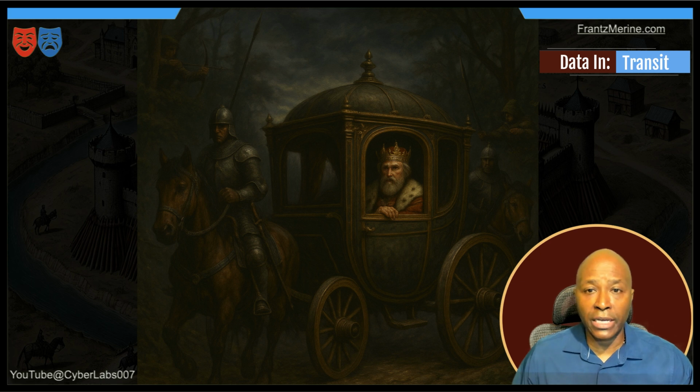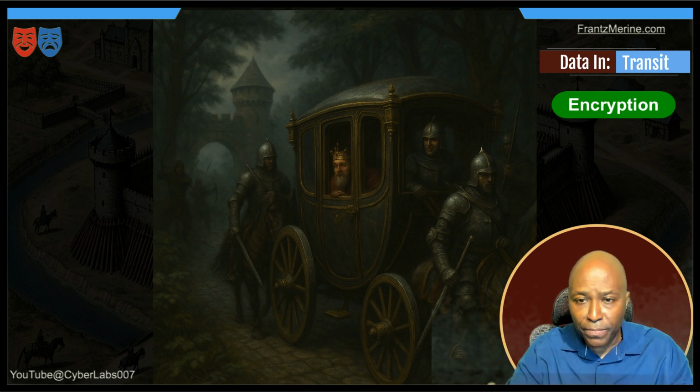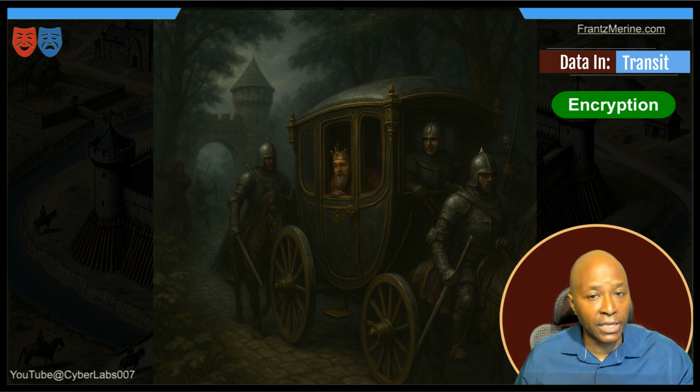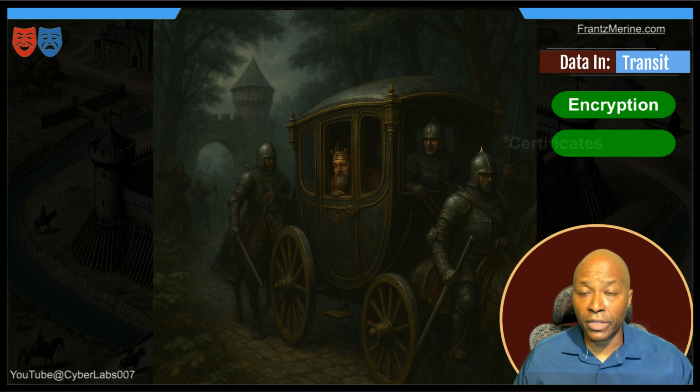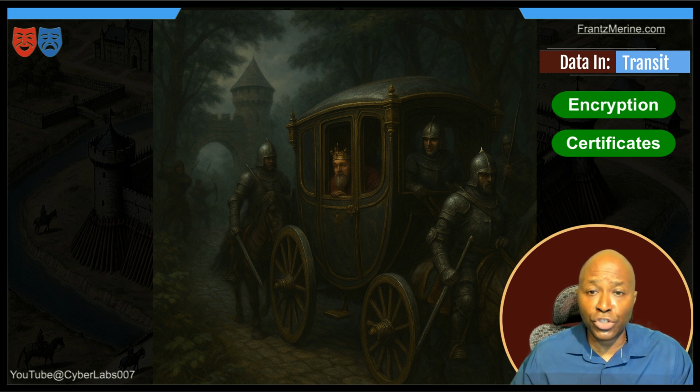So how do we protect data in transit in the digital world? Well, we can encrypt communications, like giving the king an armored carriage. Protocols like HTTPS, TLS, and VPNs wrap the message so even if intercepted, it cannot be read. We can also use authentication and digital certificates, the royal seals, so that when you receive a message, the receiving end can verify that the message truly came from the true king. This gives us authenticity and integrity.